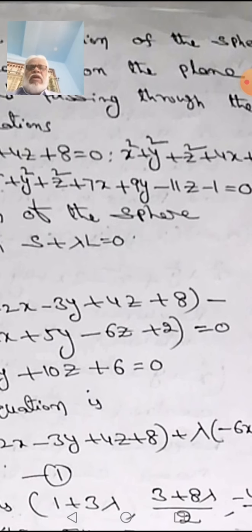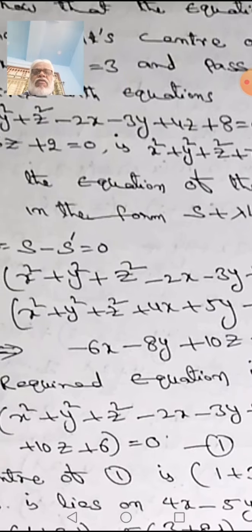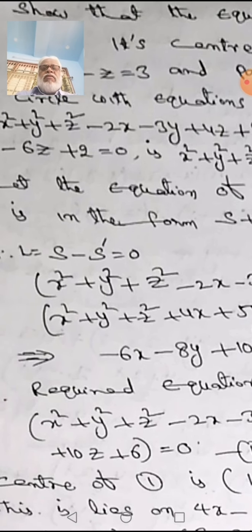Otherwise you can take the second one also, whichever. First of all, we find the plane equation which passes through these two spheres. Means first of all we subtract the spheres, that is S minus S dash is equal to 0.